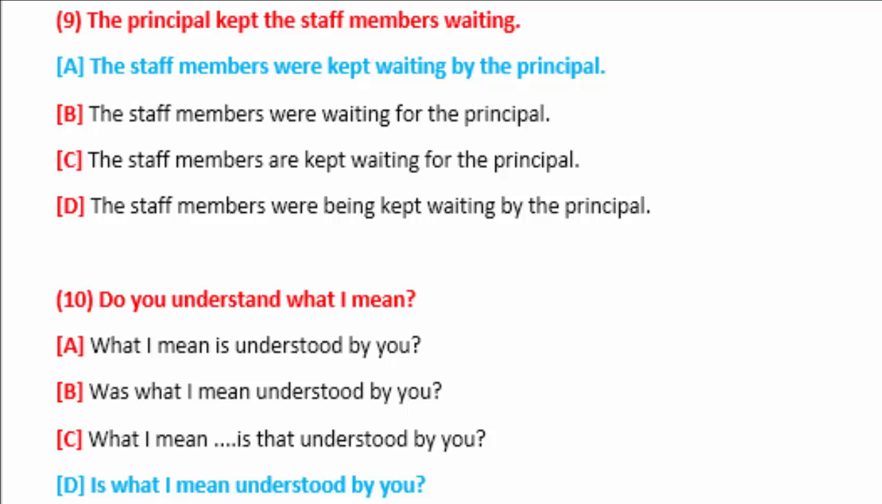If you remember the cross technique I told you, object comes at the position of subject and subject goes to the position of object. This is called cross technique. So what I mean comes first at the beginning of the sentence, and then we use a helping verb, but as this is an interrogative sentence, we use the helping verb at the beginning of the sentence. Is what I mean understood, with understood as the past participle form of understand, and by you, so agent plus object of the passive voice. So option number D is correct.